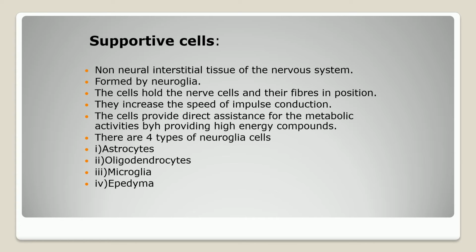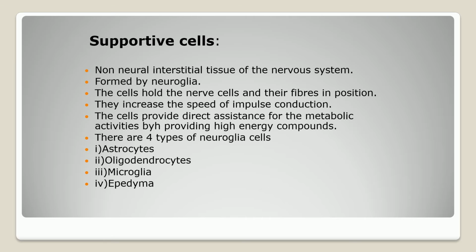Now, the supporting cells. It is the non-neural interstitial tissue of the nervous system. It is formed by neuroglia. It is believed that neuroglia assist neurons in their activities. These cells hold the nerve cells and their fibers in position like packing material, and they also increase the speed of impulse conduction and provide direct assistance to the metabolic activities by providing high energy compounds. There are four types of neuroglia cells: astrocytes, oligodendrocytes, microglia, and ependyma.